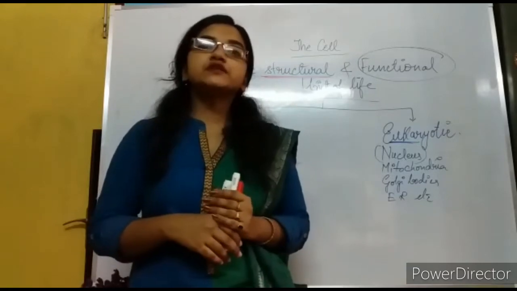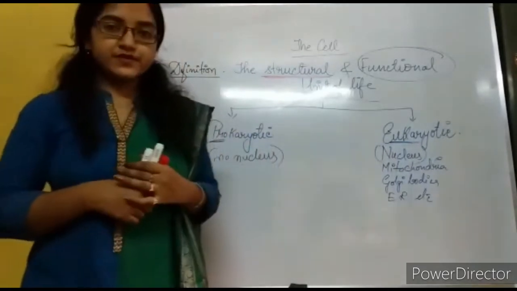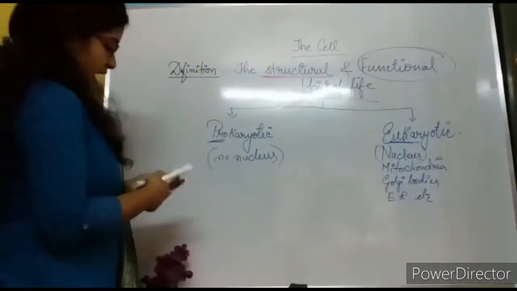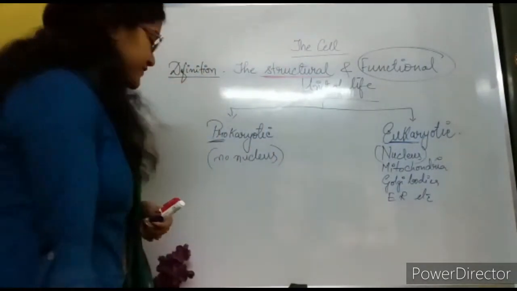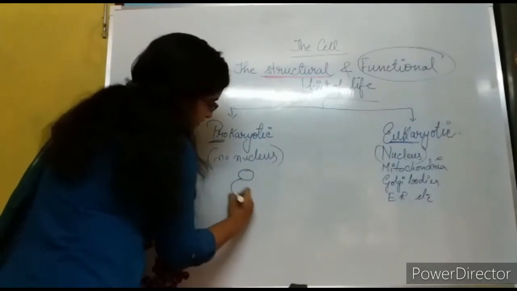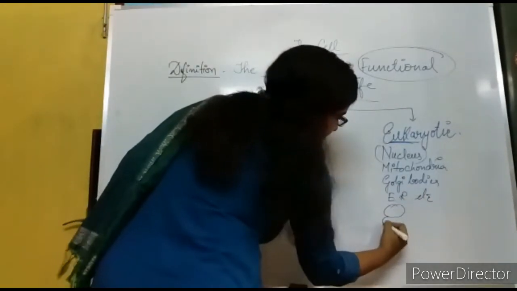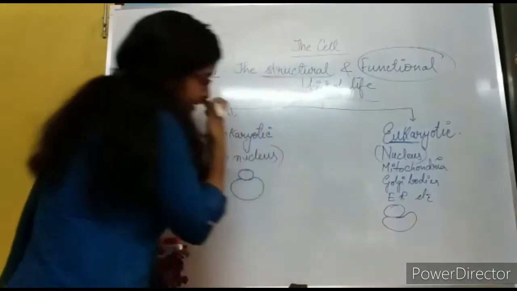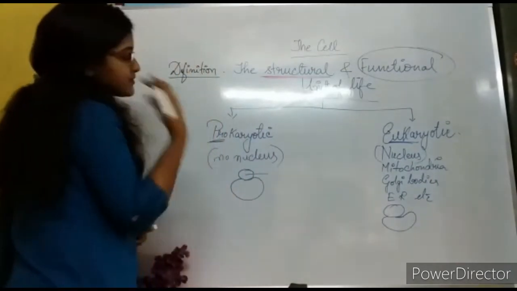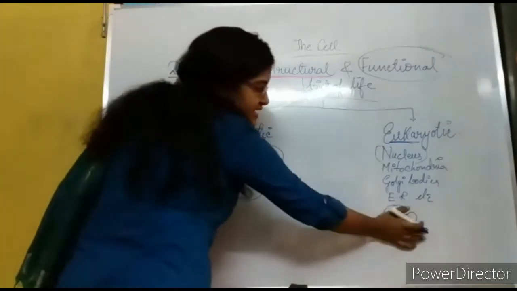Another very important difference is that both of them contain ribosomes, but the ribosomes differ a little bit. A ribosome has a small unit and a big unit, in both types. Together they make a 70S ribosome in prokaryotes, and here it is an 80S ribosome.